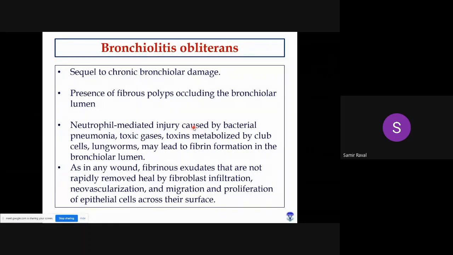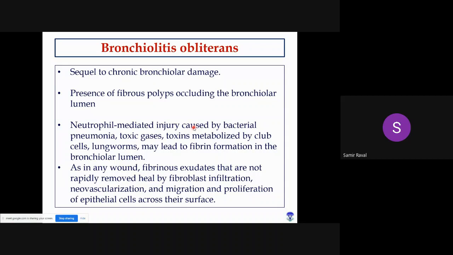And what do you mean by polyp? Polyp means when they have a very small stalk, when the attachment is small and the distal part is comparatively very large. Just like if you hold a balloon which is filled with water, right? When the holding side is comparatively very narrow, very small, and the lower portion is comparatively very large. Okay, so this is known as a polyp-like mass. So here also it is the same. What will you find in case of bronchiolitis obliterans? You will find a fibrous polyp occluding the bronchiolar lumen.